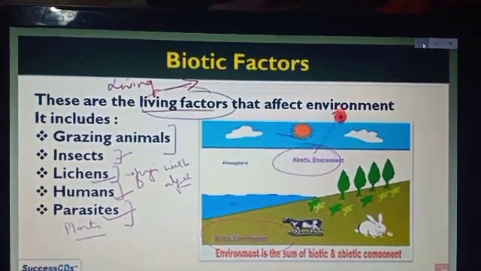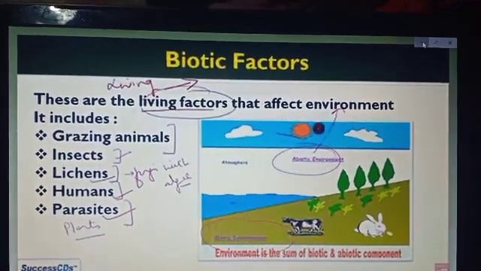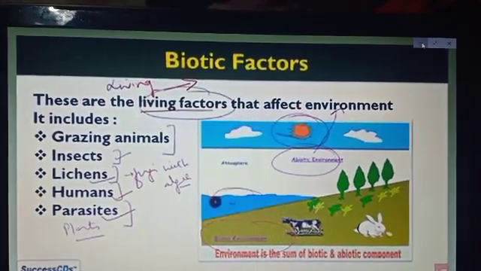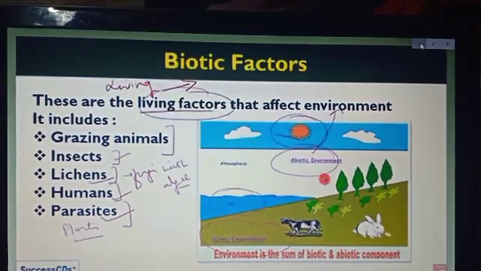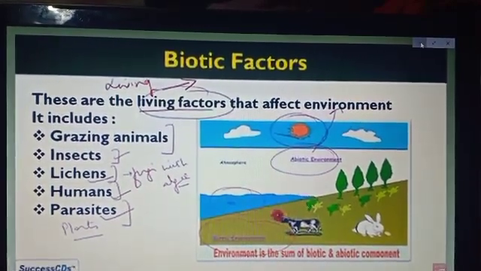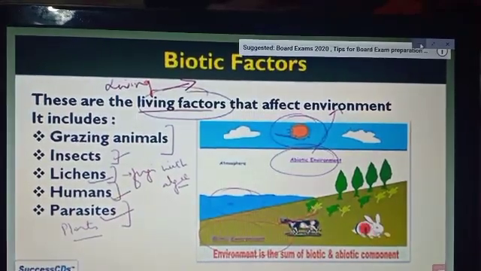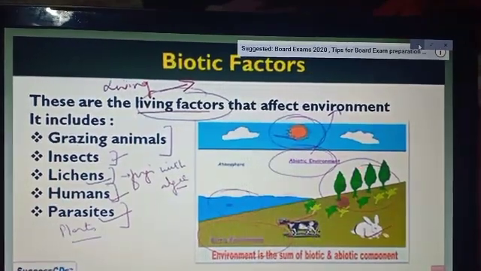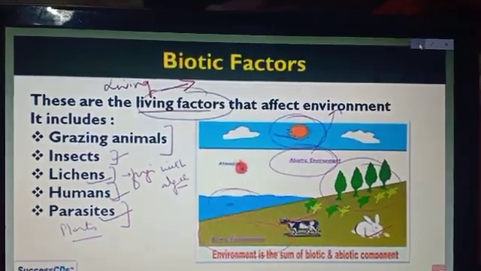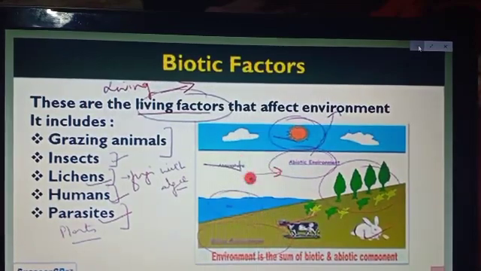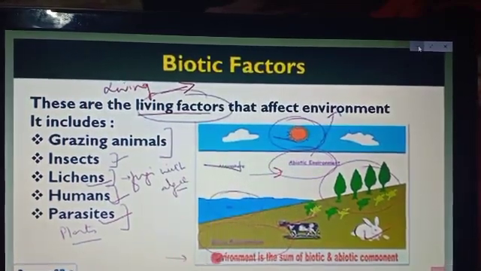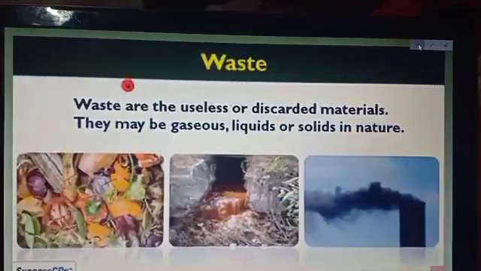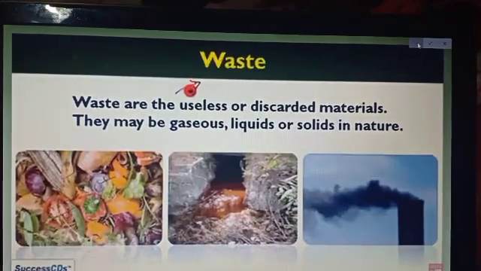Here in the picture you can see both the components are there, the abiotic component as well as the biotic component. Like abiotic components, the sun and sea are all abiotic components, whereas for the biotic factors here you can see the buffalo, rabbit, trees, plants, all of which come under the biotic factors. Atmosphere is also an abiotic component. Means the biotic and the abiotic components comprise the environment.